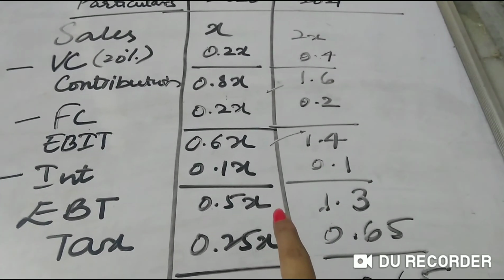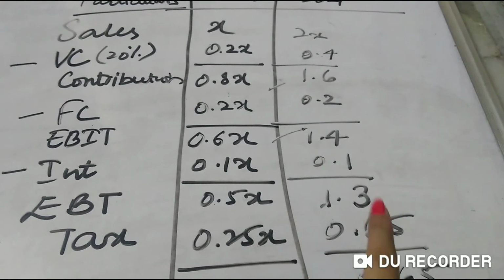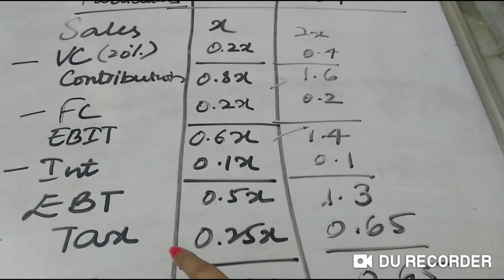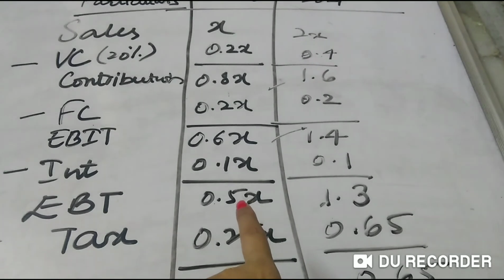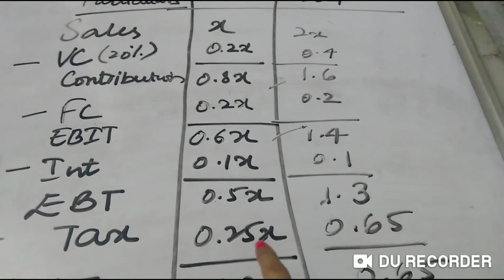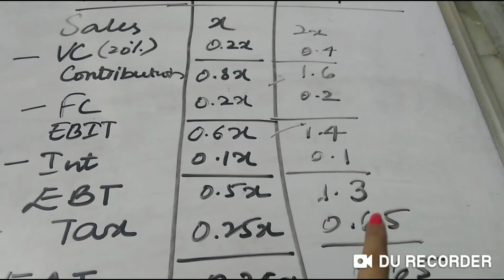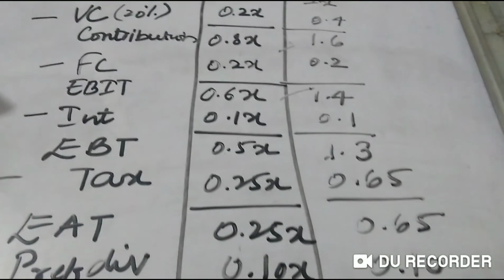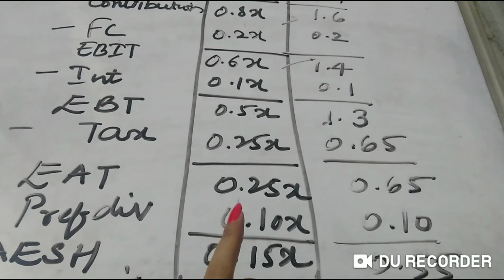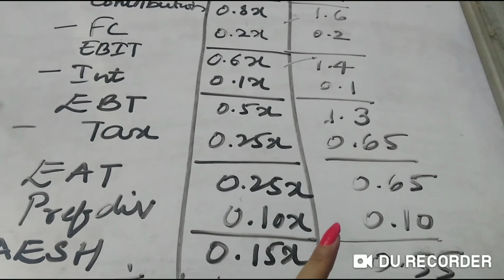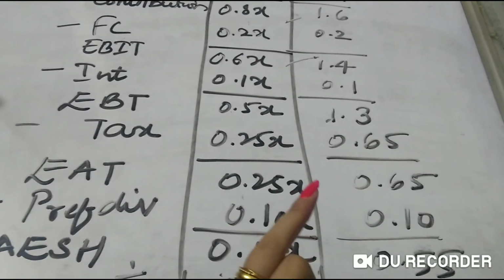Next 0.5 is EBT here and here it is 1.3. Now tax is 50%. So 50% of 0.5 was 0.25, 50% of 1.3 is 0.65. Next is EAT. EAT is again, after subtracting, half of the amount.